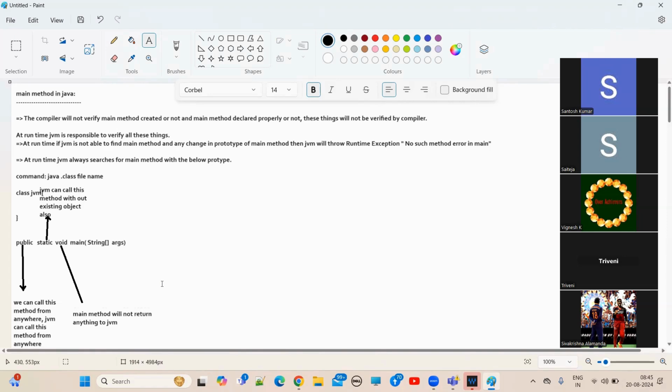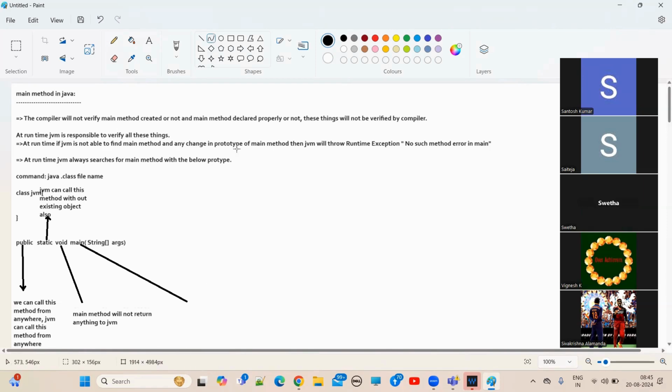Next. What is the main? Next one. Main. Main is a method where JVM executes the whole code. Main is a method. Okay. So why the main method? See, actually, what is JVM, guys?